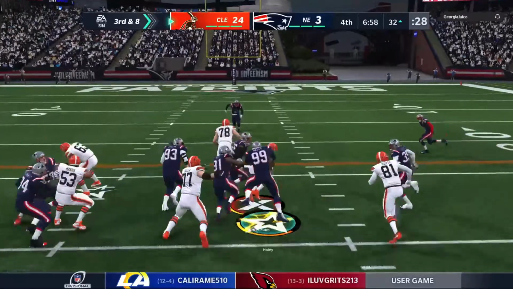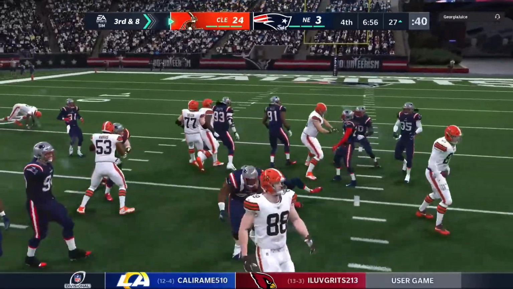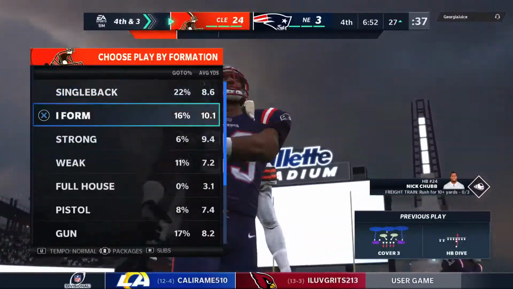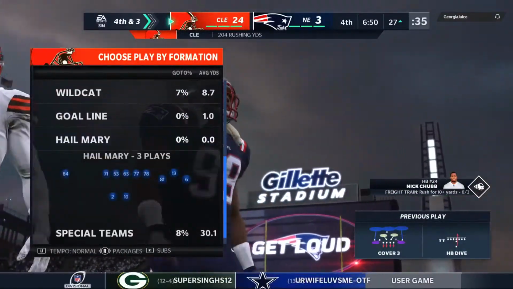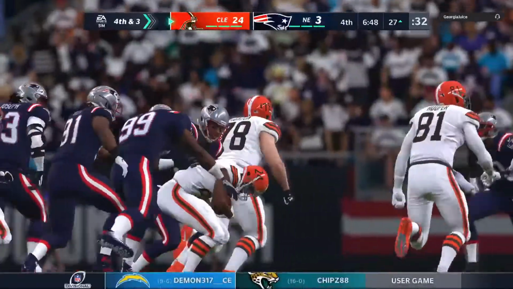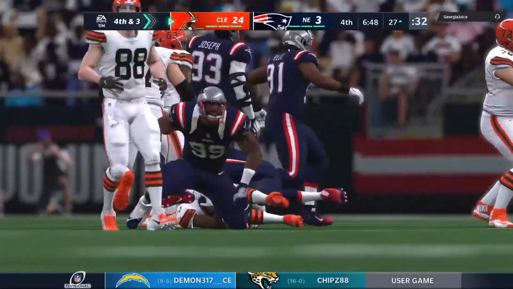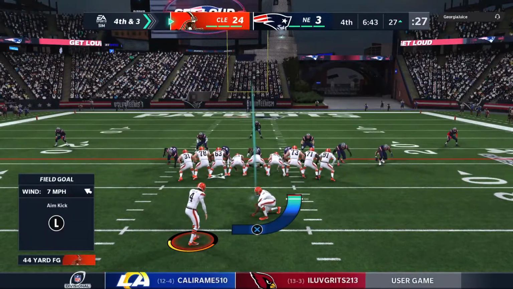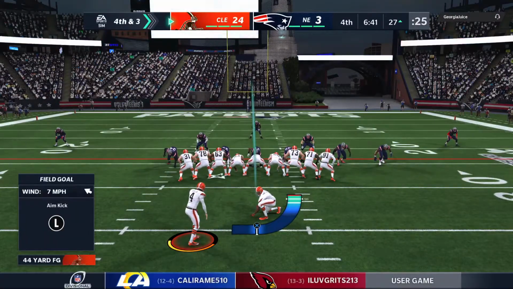On 3rd down, it's Nick Chubb. And they will stop him short. They get him to the ground at the 27. No first down. It's a gain of 5 on the play, and it'll bring up a 4th down. Frustrating for a defense, energizing for an offense. Finding a way to create that type of yardage in your running game, that'll make the guys carrying the ball very, very happy. A 44-yard attempt.